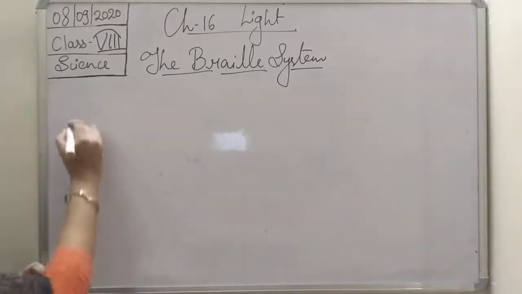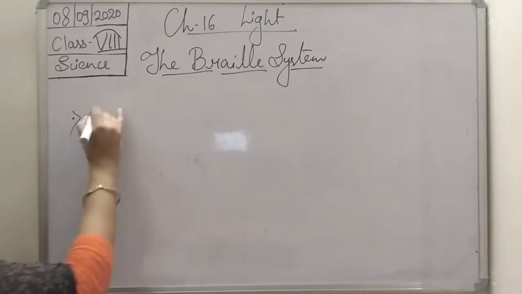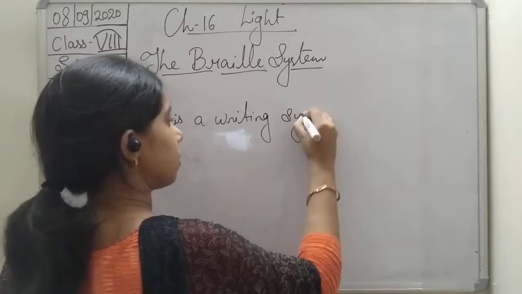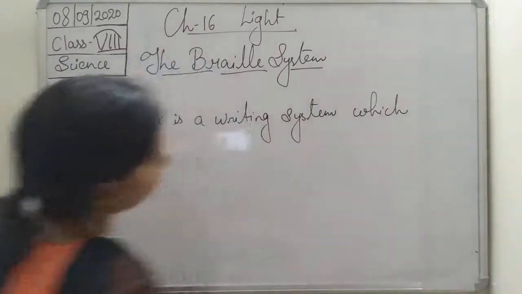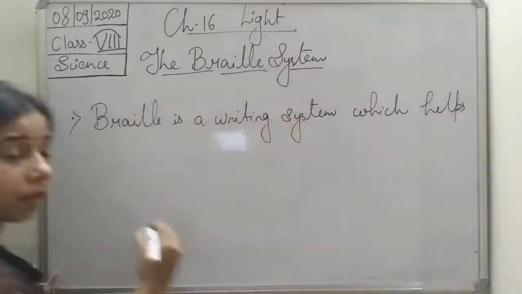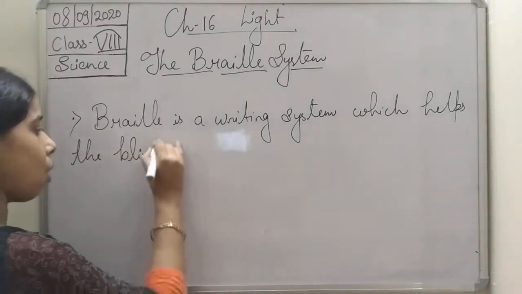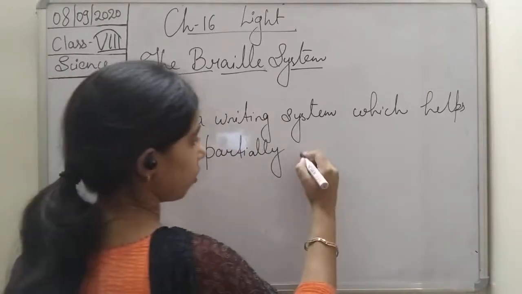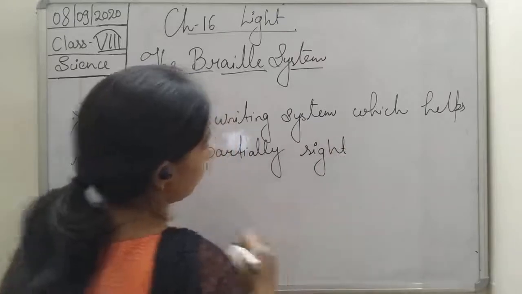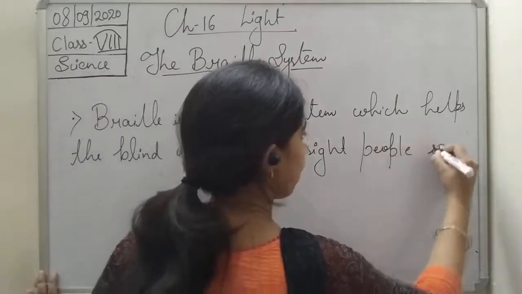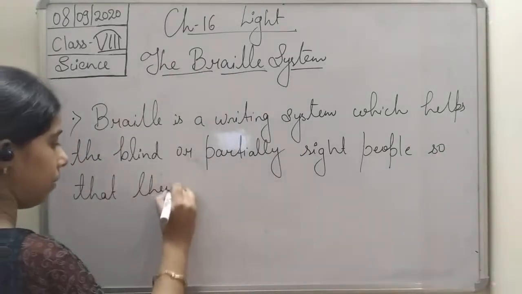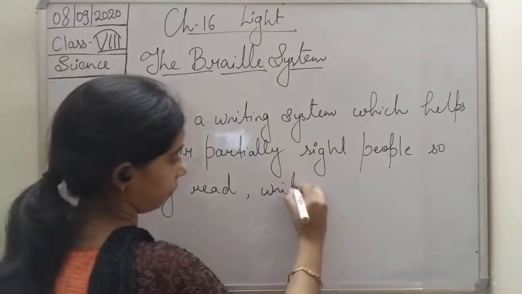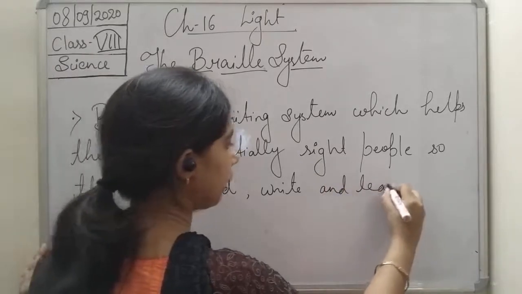Okay, so we can write it, the Braille system. Braille is a writing system which helps the blind or partially sighted people so that they can read, write, and learn. Basically, it is used for reading and writing students.